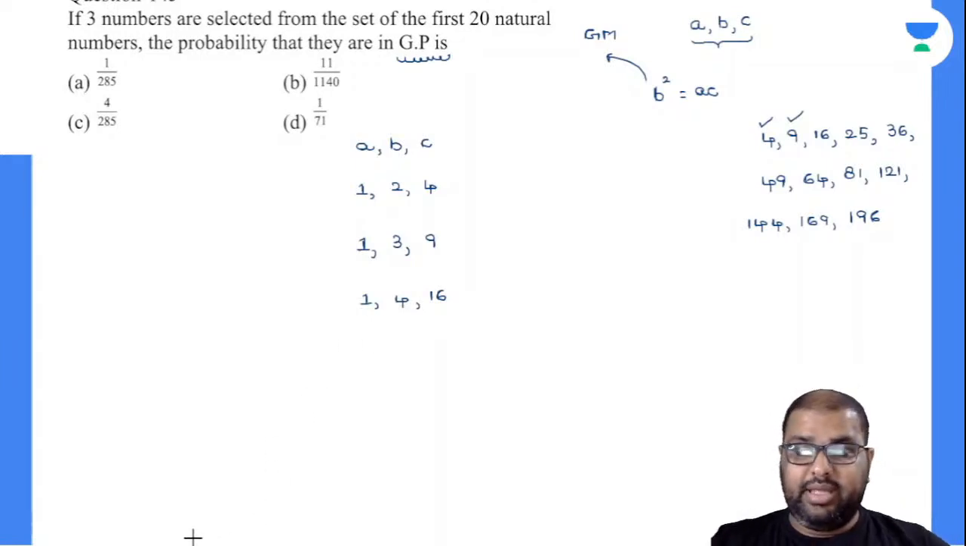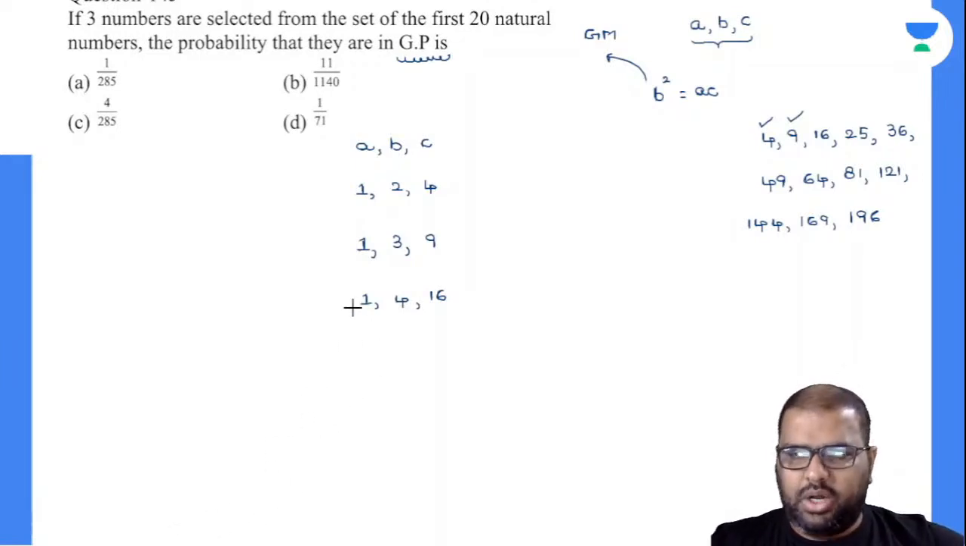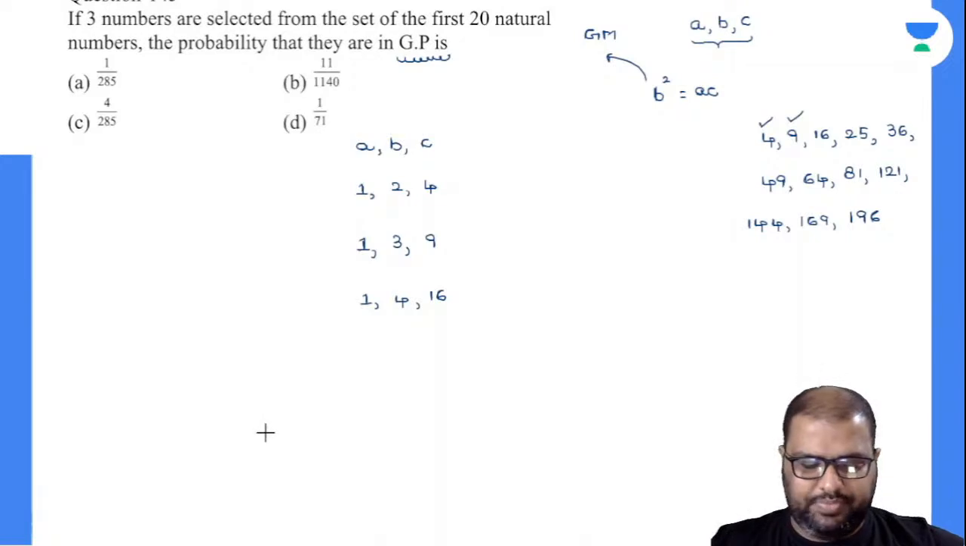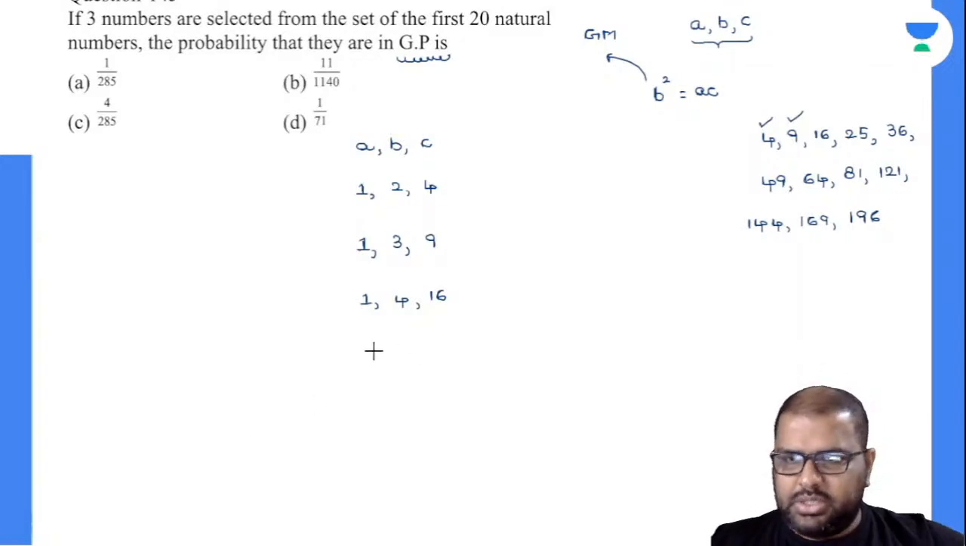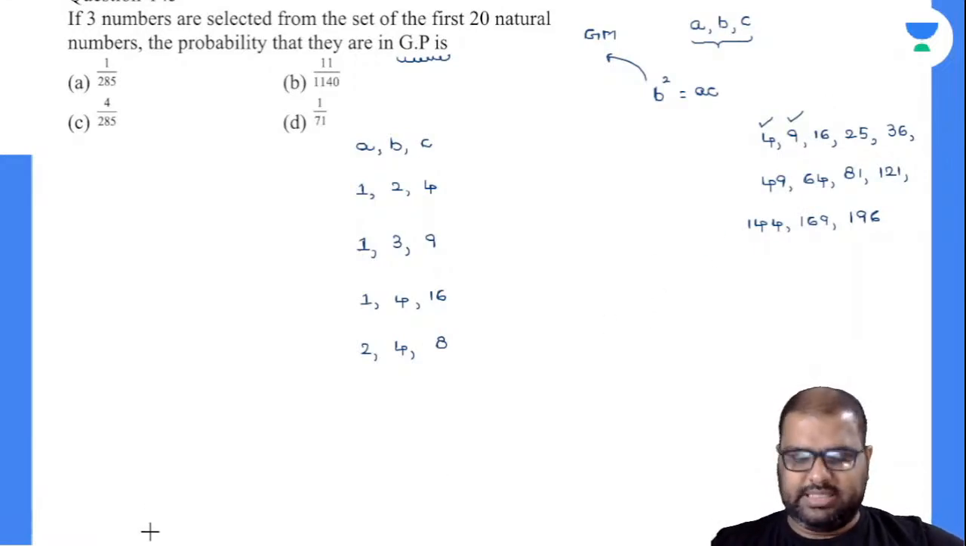Is there any other way? Yes, there is one more way. So all the 1 combinations are over, I think so. Can I write down this one? So see here, 2, comma 8. A into C is 2 into 8, 16. Yes, and my B value is 4. And I got one more combination for 16. Is there any other combination for 16? Please let me know. No.